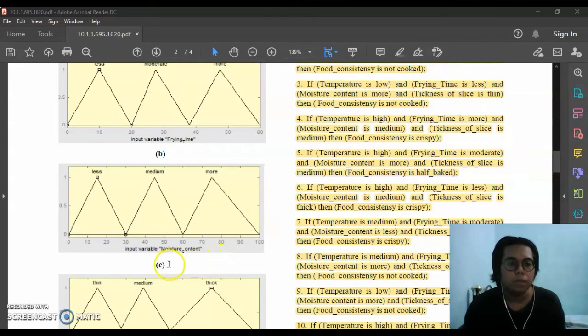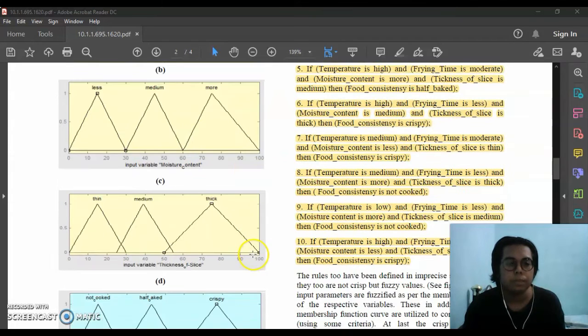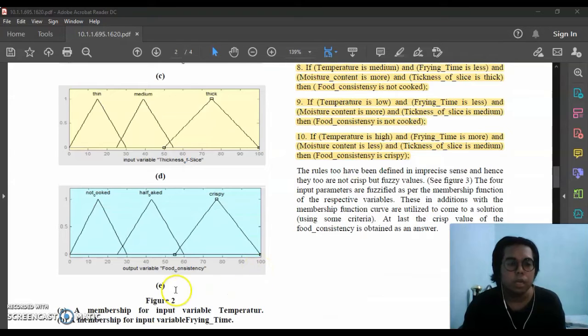The third input membership is moisture content. It has 3 memberships, which are less, medium, more, with range 0 to 100. And the last input membership is the thickness of slice, which is thin, medium, thick, and the range is from 0 to 100. This is the membership function for the output, which is the food consistency. It ranges from 0 to 100. The membership sets are not cooked, half cooked, and crispy.